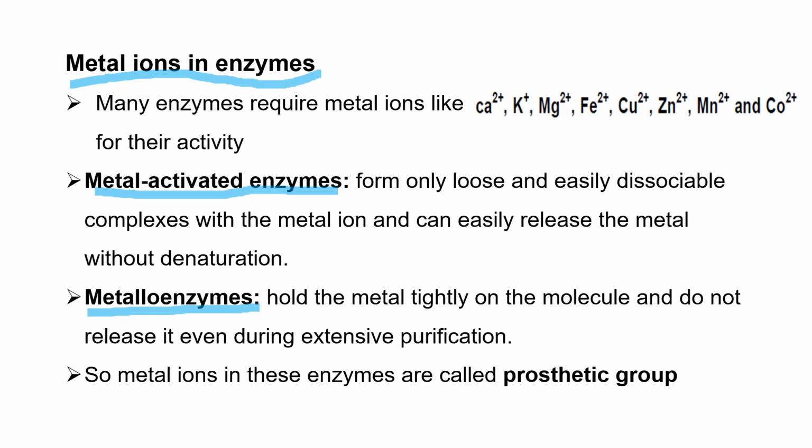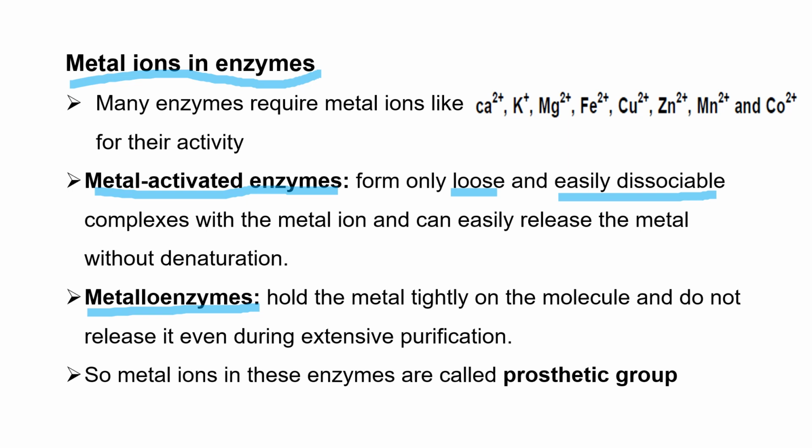What's the difference? Metal activated enzymes form only a loose and easily dissociable complex with a metal ion and can easily release the metal without denaturation. So the enzyme and the metal ion can be easily separated without any damage to the enzyme in metal activated enzymes. But metalloenzymes hold the metal ion tightly on the molecule and do not release it even during excessive purification.